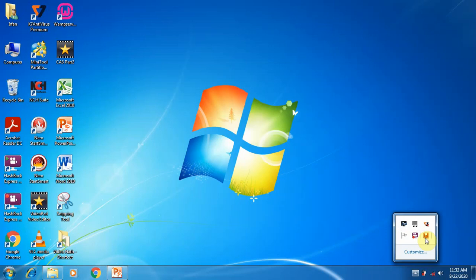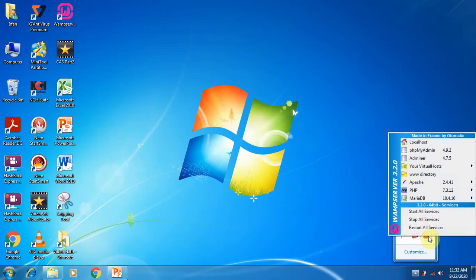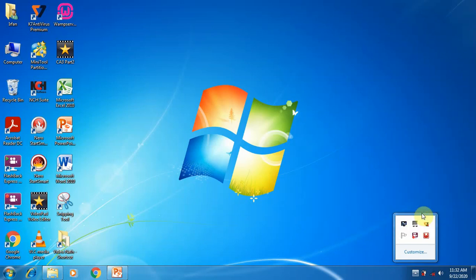If your server icon didn't change into green, don't worry. Just click on the W icon. You can see a menu. This is called the shortcut menu or web server menu. Here you can see many commands. You want to use the start all services option first. So click start all services. After that, wait for a while.